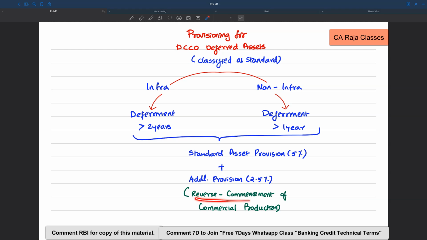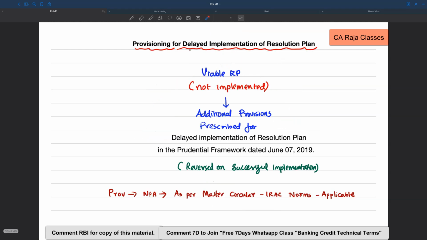Of course, this can be reversed on the commencement of commercial operations. And the framework also talks about provisioning for delayed implementation of resolution plan. If a viable resolution plan is not implemented, then the additional provisions that are prescribed for delayed implementation have to be provided for. And of course, that can be reversed on successful implementation.